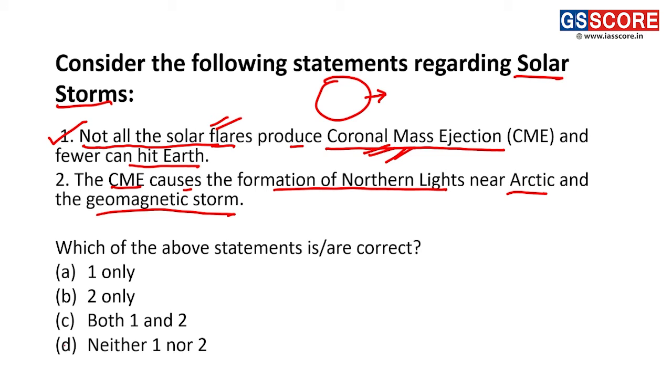Also this coronal mass ejection results in the formation of the northern lights, also called auroras. These auroras are formed near the Arctic region. Thus statement 2 is also a correct statement, and the correct answer for this question is C, that is both 1 and 2.